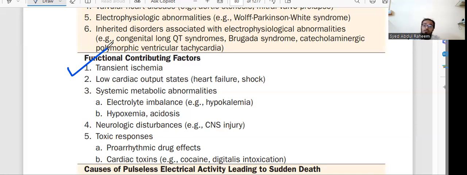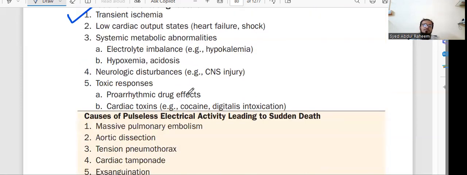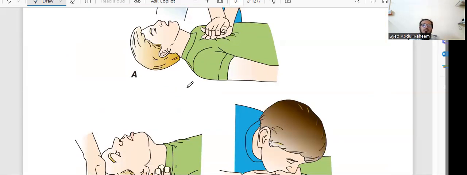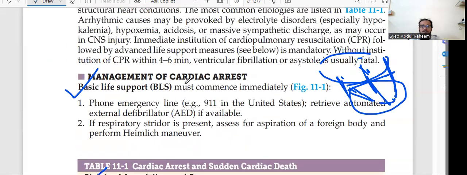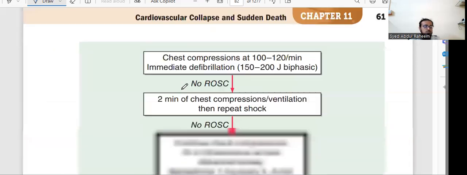Acidosis, a high amount of acid in the body, is one of the reasons. And neurological issues, any damage to the respiratory centers. Or any drugs or toxic substances the patient has taken; due to the toxicity, the heart or brain nerves are damaged. Then sudden cardiac arrest will happen. So these are the reasons the patient will have cardiac arrest and shock.